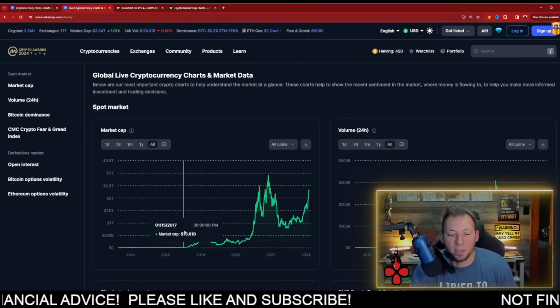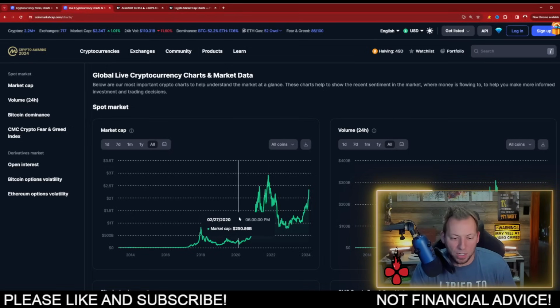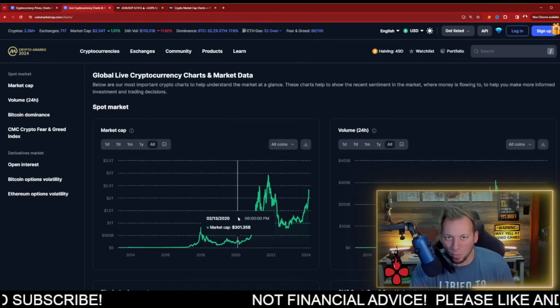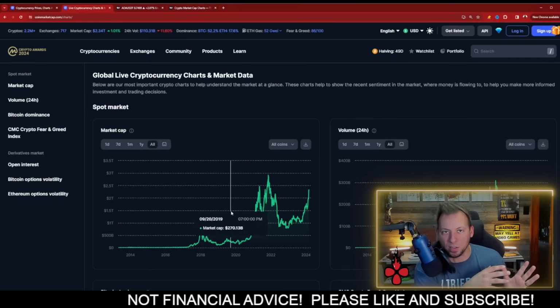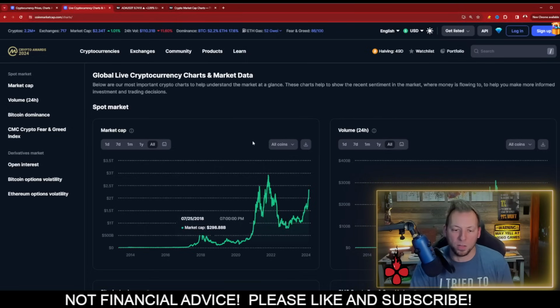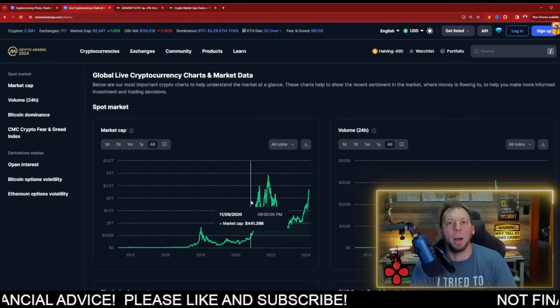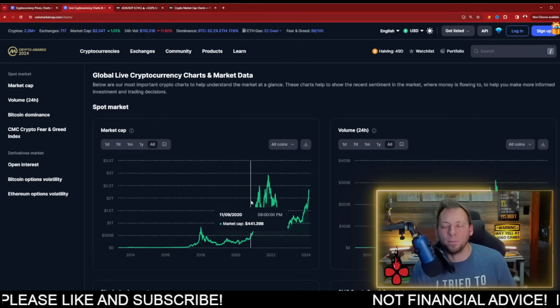Now, fast forward to next cycle. All right, we see a very consistent theme. Now, I'm going to use, actually, before the COVID crash because that makes a lot more sense. So we're about a $300 billion market cap at the current present time last market cycle. Now, fast forward to the height of the bull market. Where did we get to? Just over $3 trillion. Doesn't show on here, but again, about 10 times the amount of growth from where we're at currently.